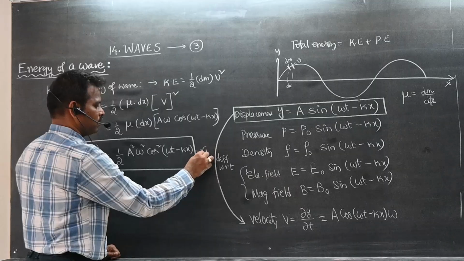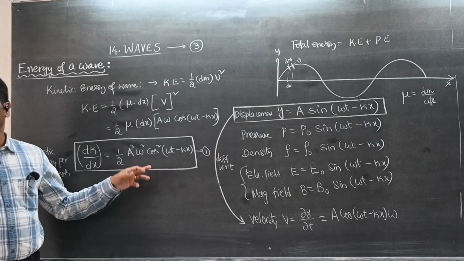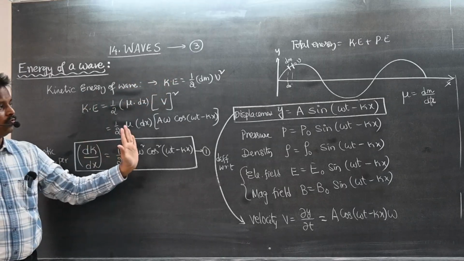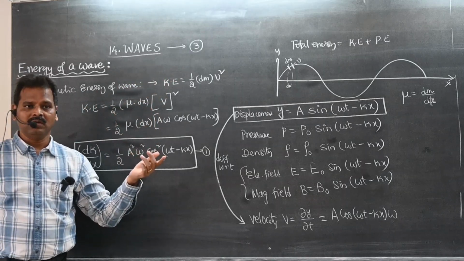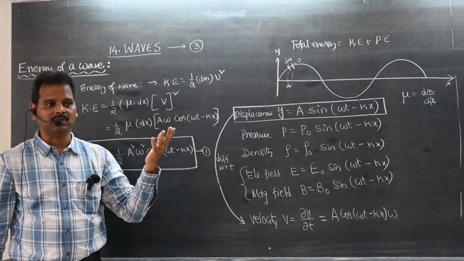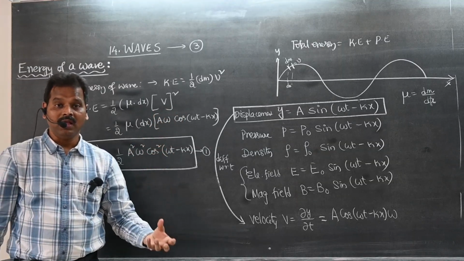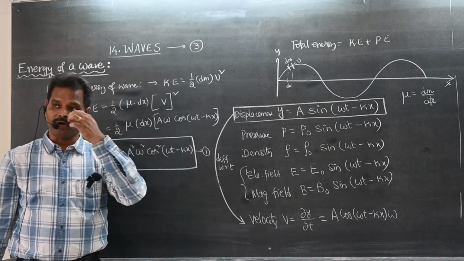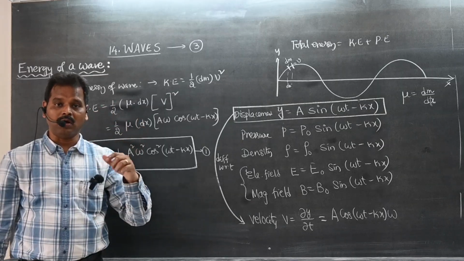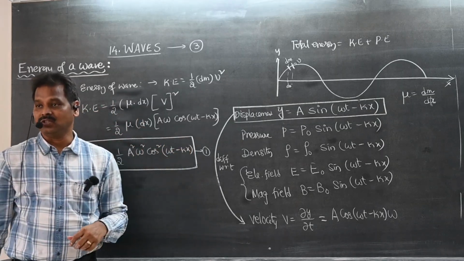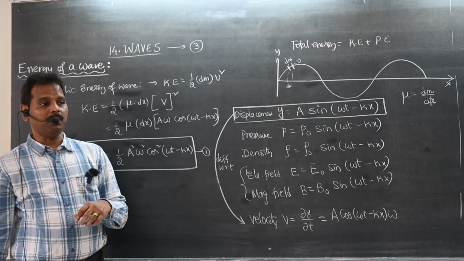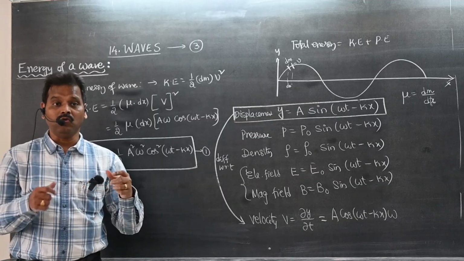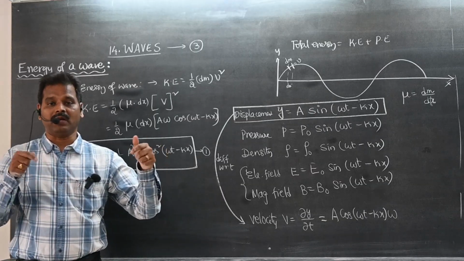Equation 1. Now I need to find the potential energy. Then if I add those two, I will get the total energy. So how to find the potential energy, students? We have so many types of potential energies in physics. Gravitational potential energy is the energy gained by a body when we do work against gravity. Elastic potential energy is the energy stored in a body if you do work against the elastic nature of that body. Electrical potential energy is the energy possessed by a system or body when we do work against the electrostatic force of attraction or repulsion.